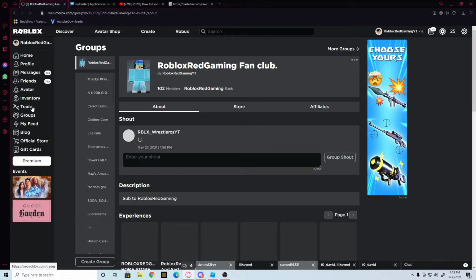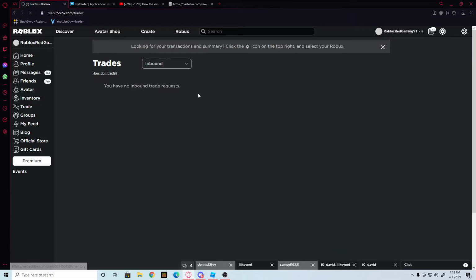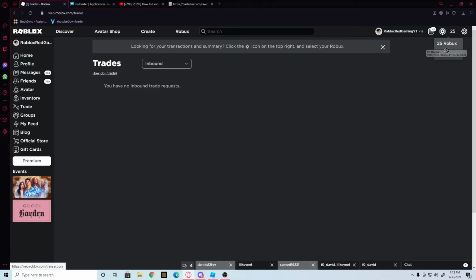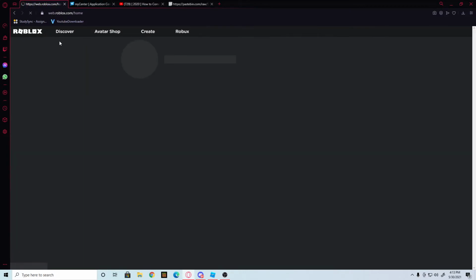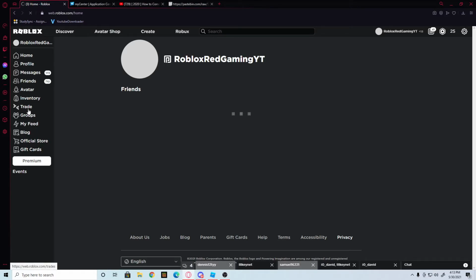Oh, by the way, if you did it as a profile game, you want to press here, buy, and you want to press 25 Robux. And then, as you can see, it says pending Robux is 0. This is where you're going to see if you did it as a profile game, not a group game. So just check here. That's how you do it. But let's see if it actually works.